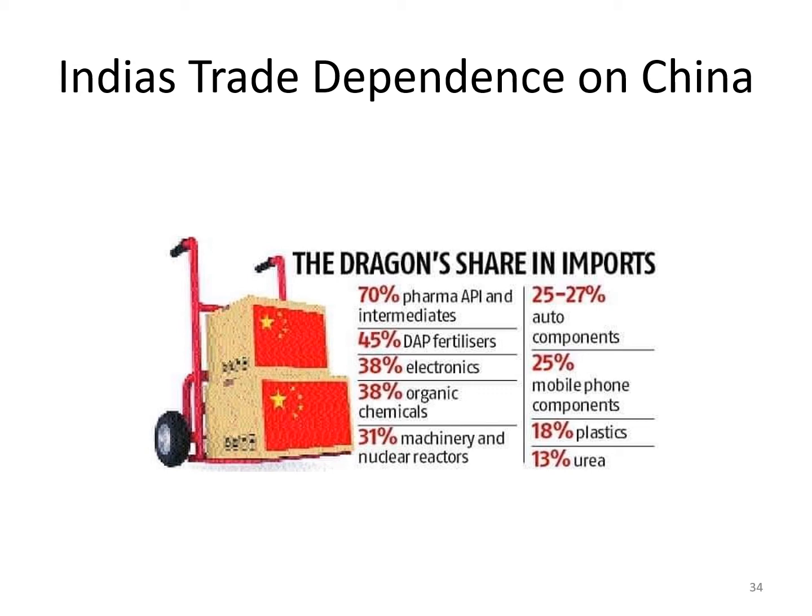And the reason is, if you look at the dragon share in our imports, 70% of our pharmaceutical raw material comes from China.